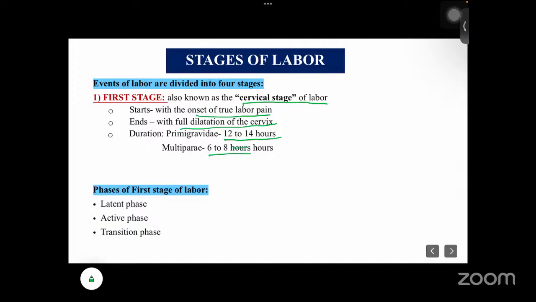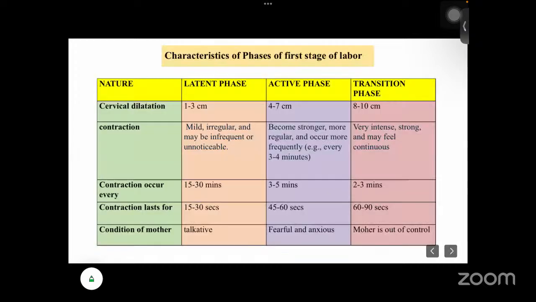Next are the phases: latent phase, active phase, and transition phase. In the latent phase the cervical dilation is 1 to 3 centimeters, in active phase 4 to 7, and in the last phase, the transition phase, almost 8 to 10 centimeters.